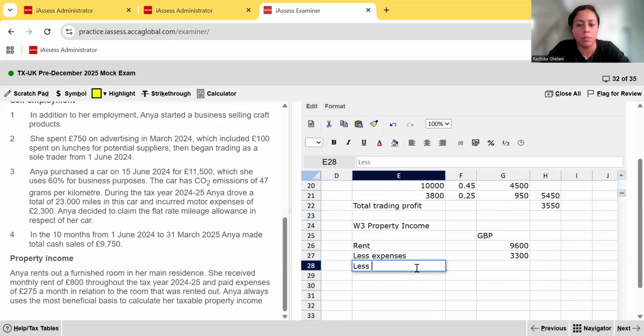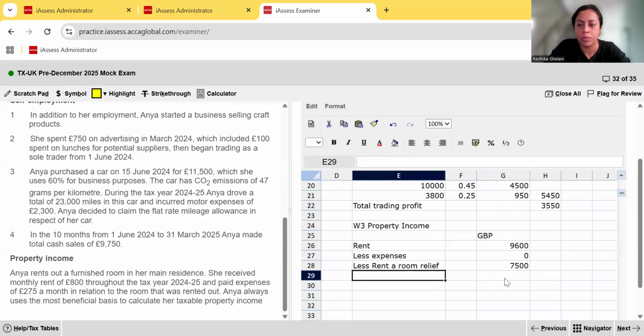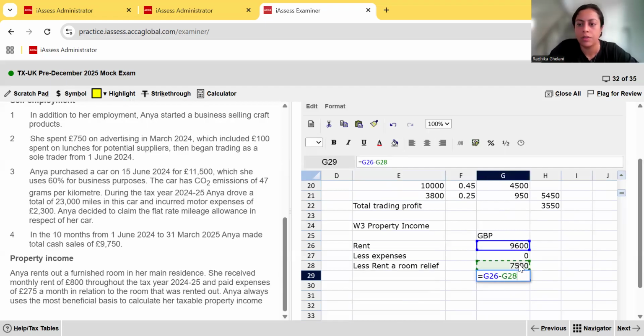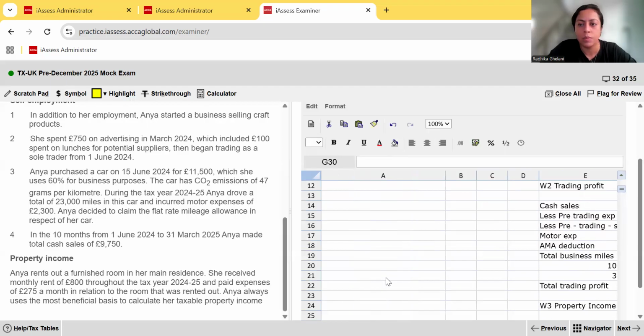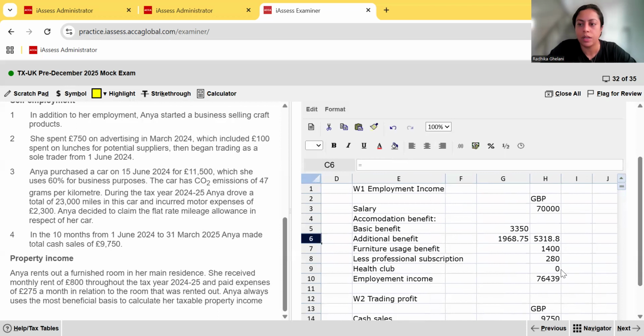So it's obviously more beneficial for her to use rent a room relief because that will reduce her taxable property income. So 7,500. Here we're going to put a 0, okay? And you get half a mark for showing that you're not subtracting the actual expenses, so put it there for the examiner. So her total property income is going to be 9,600 minus 7,500, so 2,100. Simple working. We go and put that in our cell, is equal to 2,100.